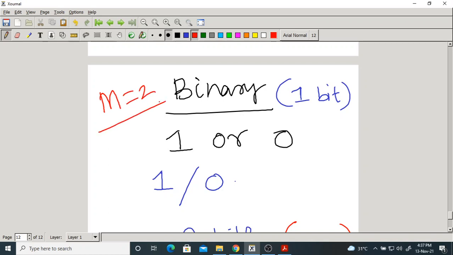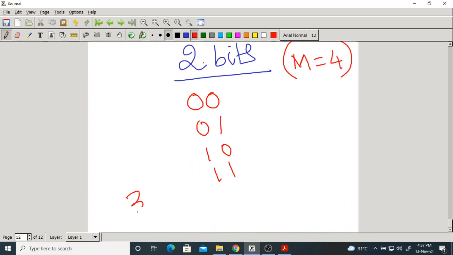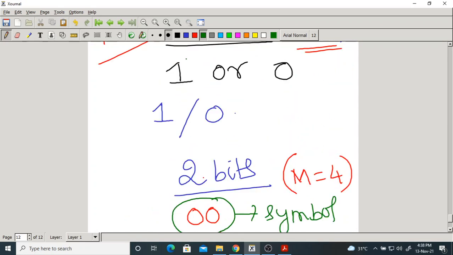M equal to 2 means 2 symbols, and in each symbol there is only 1 bit. If you use 2 bits in a symbol, you get 4 symbols. In the same way, if you use 3 bits, how many symbols can you generate? Obviously, M equal to 2 power n, that is 8. This is called a symbol. In this symbol there are 2 bits, and here only one bit.